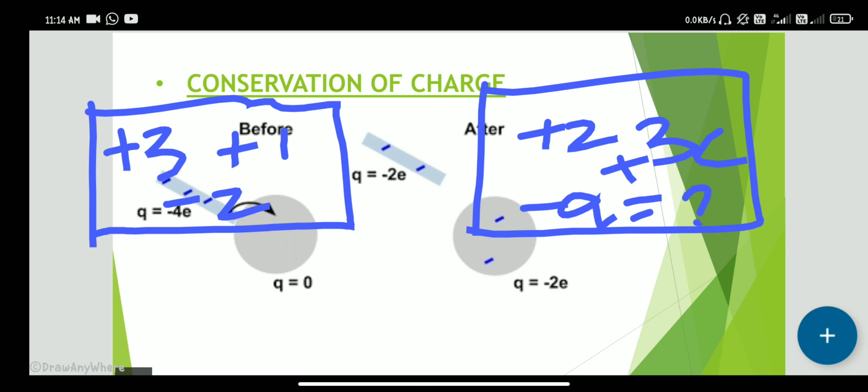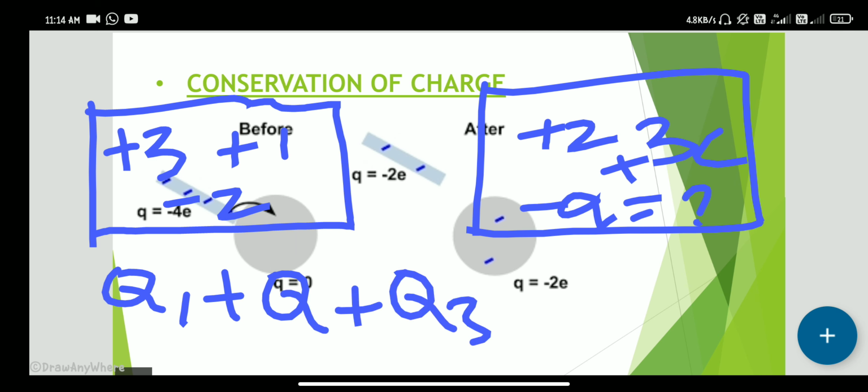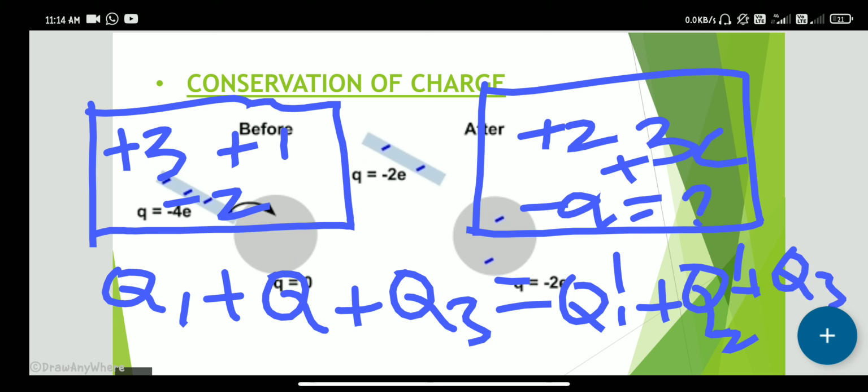We just discussed that charge can neither be created nor be destroyed, but we can transform it from one form to another form. Let us take q1 plus q2 plus q3 is equal to q1 dash plus q2 dash plus q3 dash.